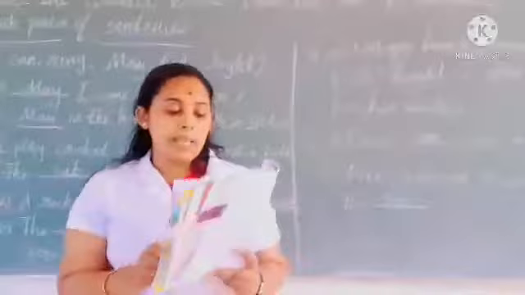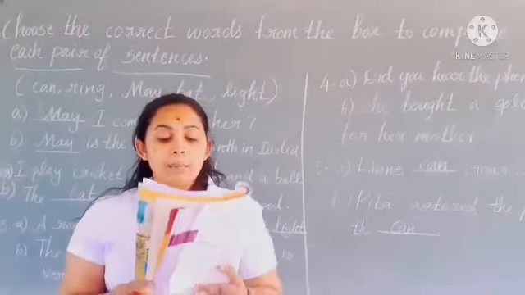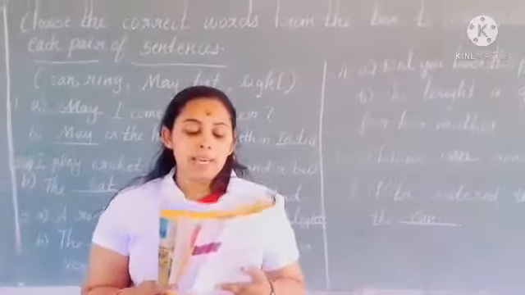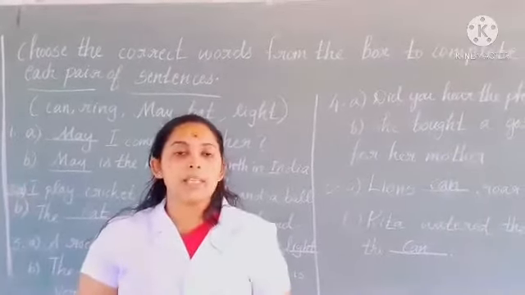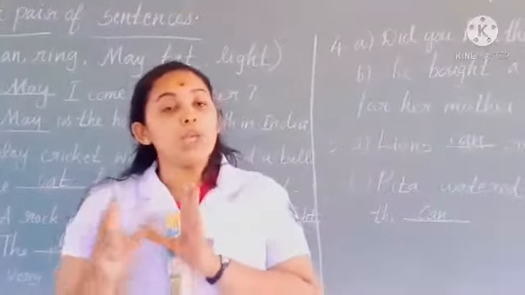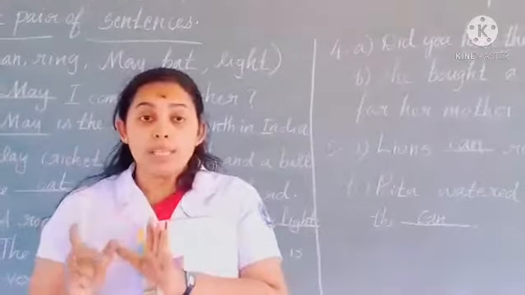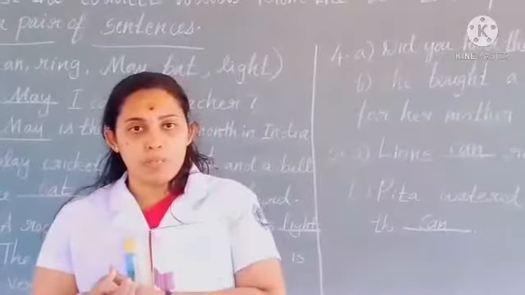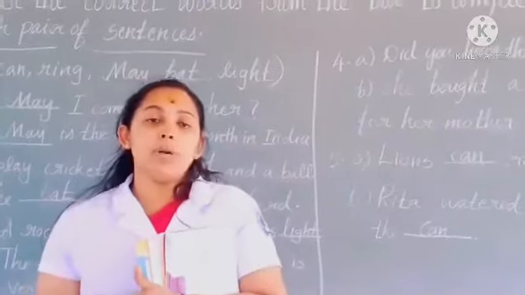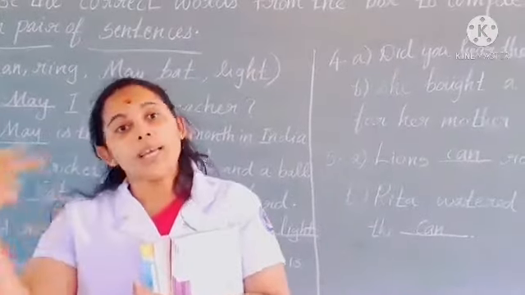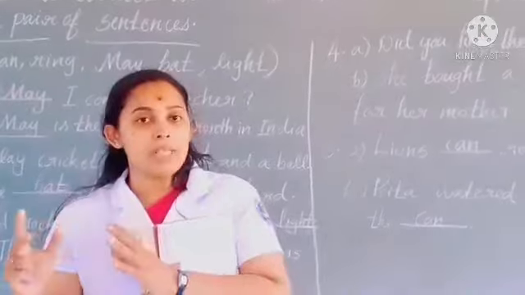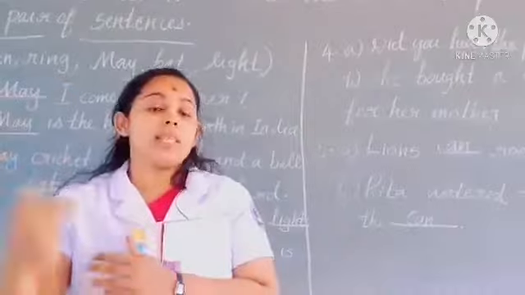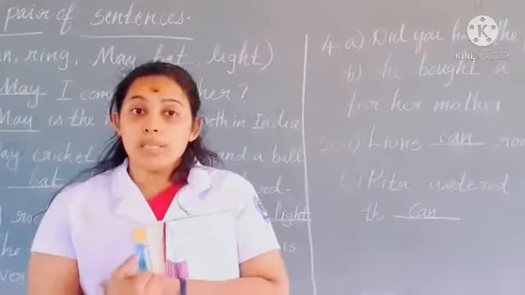Number 47, speaking. Imagine that you are the box of crayons that Betty left at the hospital. Take turns with your friend to ask and answer the questions. You just imagine you are the box of crayons that Betty left in that hospital, and you can ask some question with your friend. Your friend is another box of crayon. Just imagine that, and you can ask question and you can answer the question asked by your friend. So what are the questions you can ask?